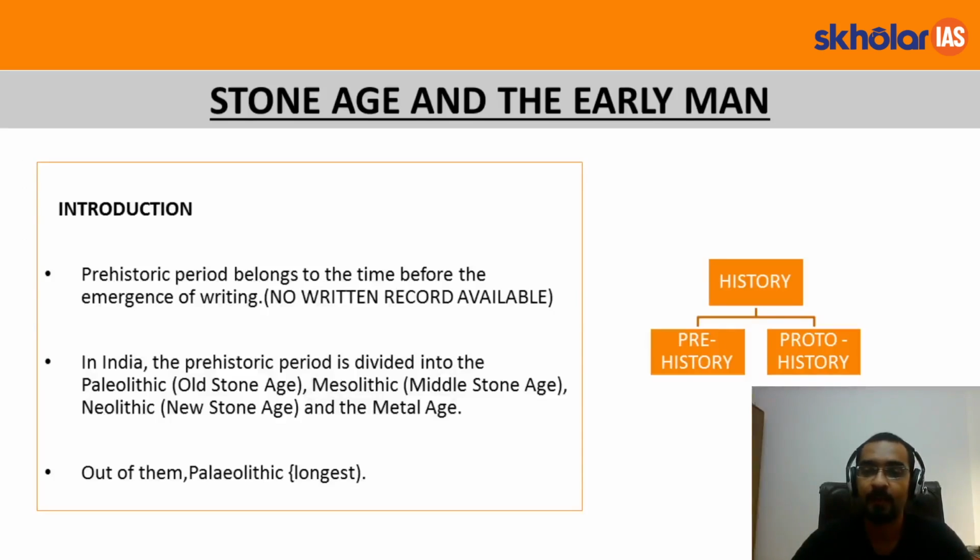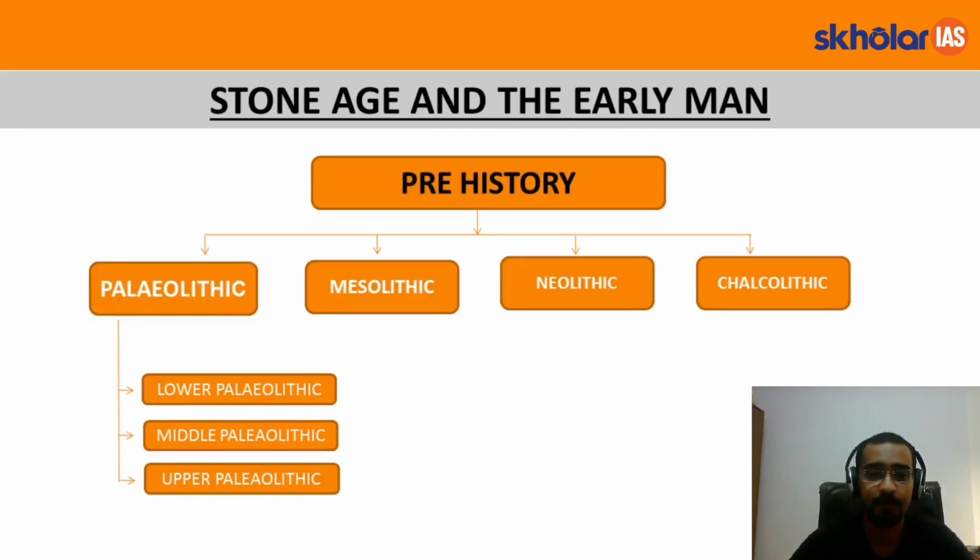So history is divided into two parts. One is prehistory and another is proto-history. Prehistory belongs to the time before the emergence of writing. That is, we do not have any written records of this period, or if we have any written records, they have not been deciphered. In India, the prehistoric period is divided into Paleolithic, that is the Old Stone Age, Mesolithic, that is the Middle Stone Age, Neolithic, that is the New Stone Age, and Metal Age, which is also known as Chalcolithic Age. Out of all these four, Paleolithic Age is the longest period.